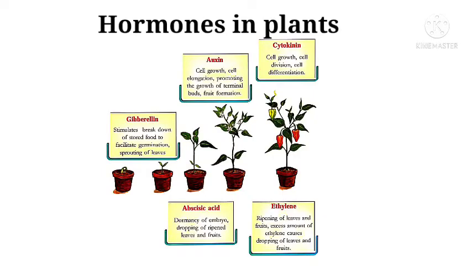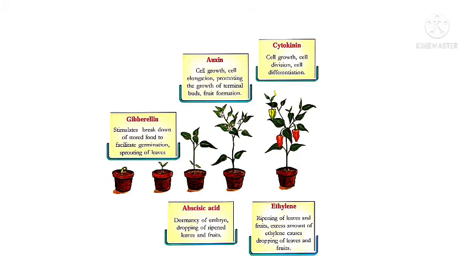Now we shall discuss hormones in plants. Not only animals, plants also have hormones. Hormones in plants include gibberellin, auxin, cytokinin, abscisic acid, and ethylene. Each of these hormones has different functions. Hormones in plants are also produced artificially, which helps in the progress of the agriculture sector.